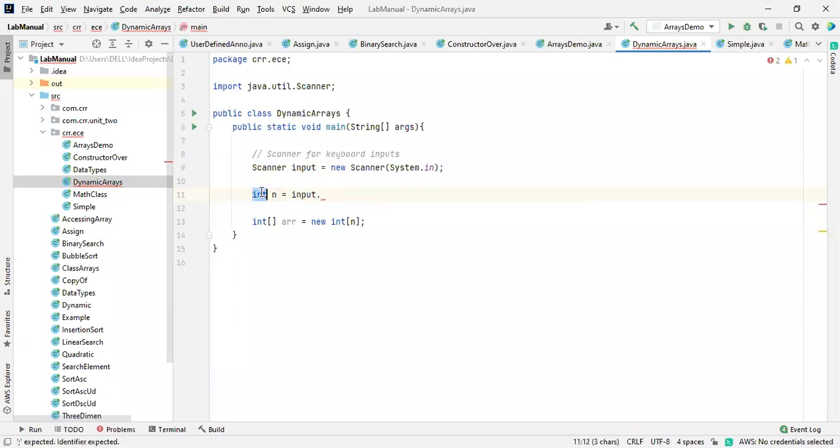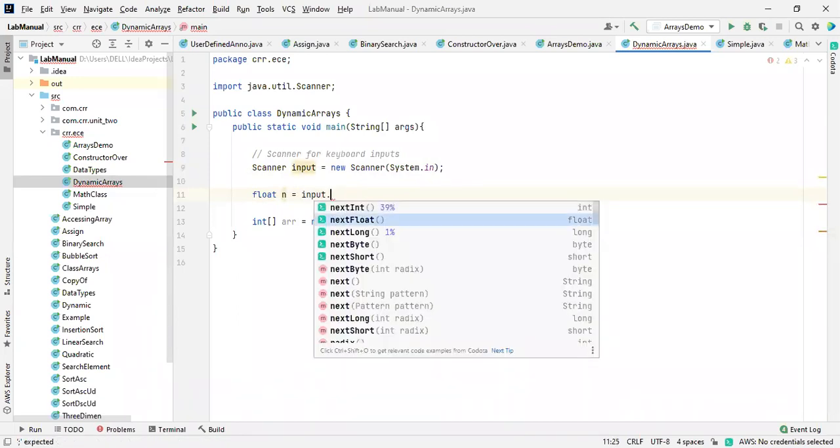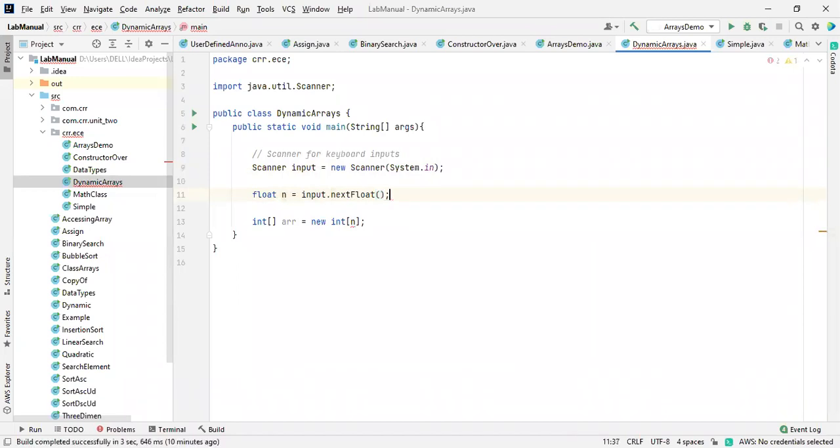If it is a float, then it will expect a float only. See, like this. So this is how we are going to do the values. This is an int, that's why it is expecting an int, and that is showing an error. That doesn't matter, I'm going to change this one. Dot next int.